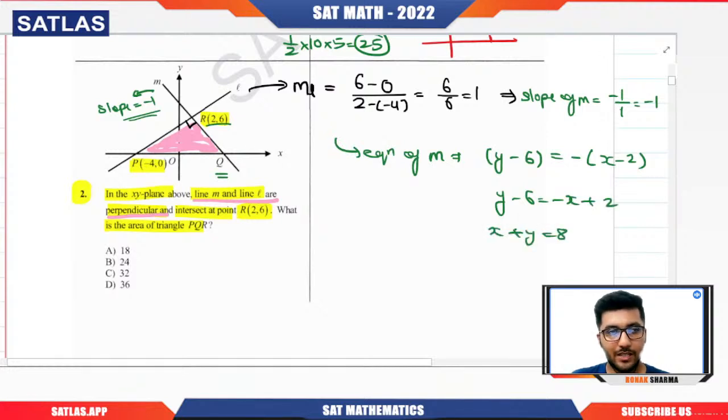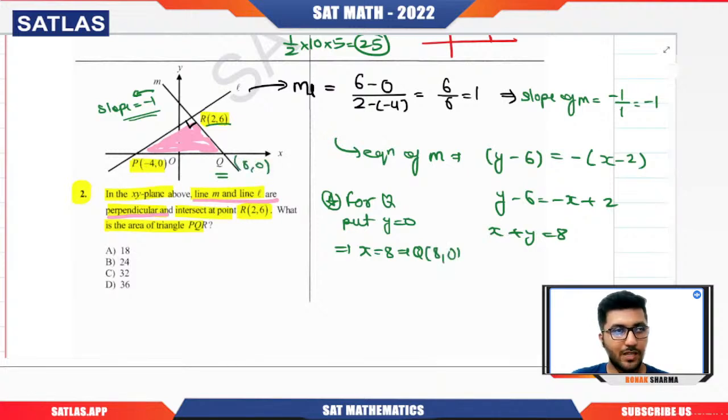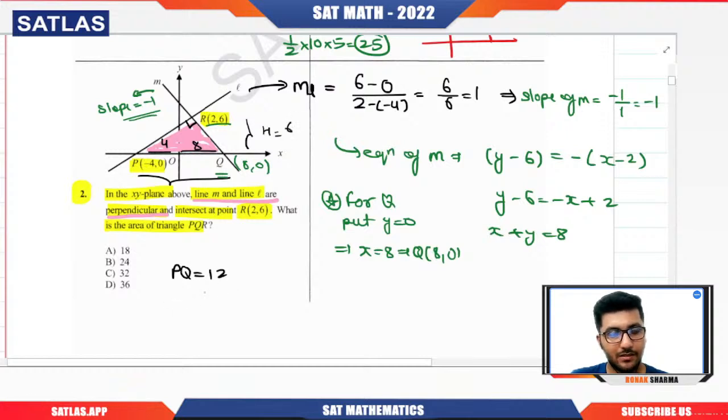Once I get that, for Q, what will we do? Put y equal to 0 because we are talking about the x-intercept. That means x is 8. So Q is (8, 0). Once we get the value of Q, that is (8, 0), we can see that this base PQ length is, this is 4, this is 8, so PQ is 12. R point is (2, 6). So what is the height? Height is, yes, 6. So the area is 1 by 2 into 6 into 12. That will be 36.